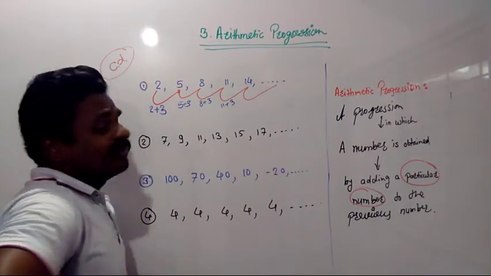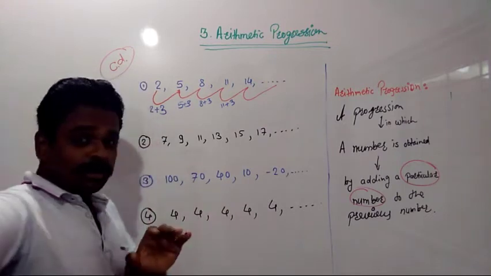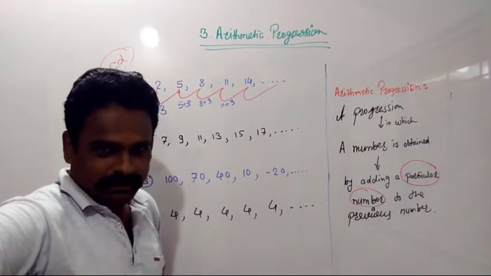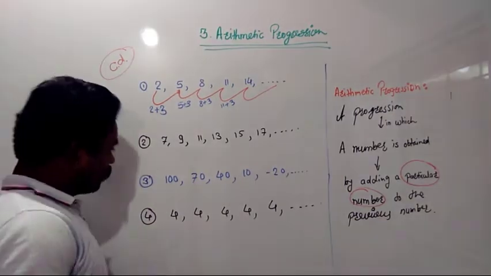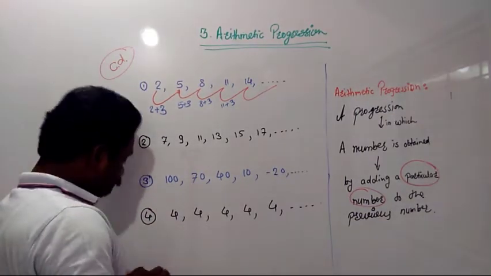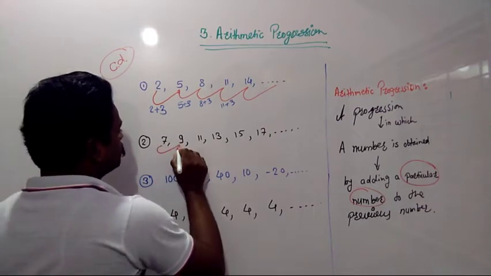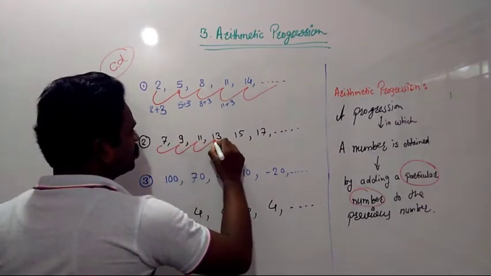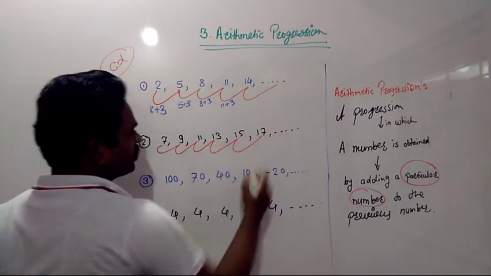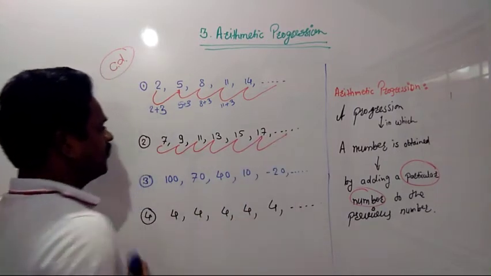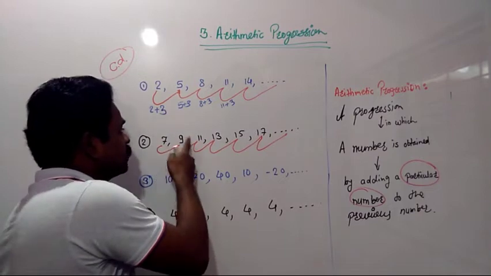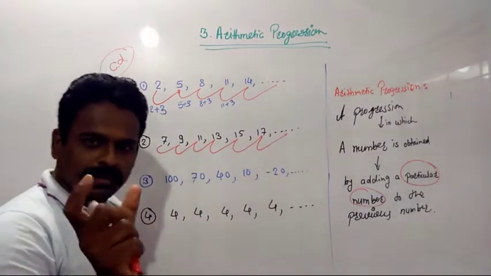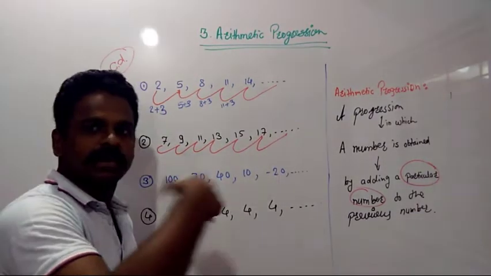Now here are a few more examples. You will tell me what is the common difference between consecutive terms. So here, let's say 7 to 9, 9 to 11, 11 to 13, 13 to 15, 15 to 17, and then next. When we jump from 7 to 9, how much do we add to 7 to get 9?